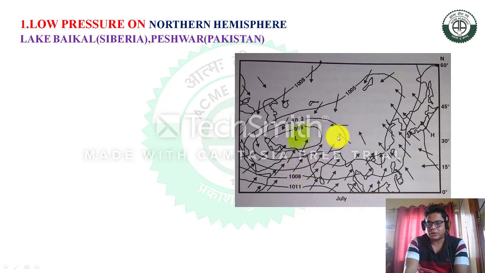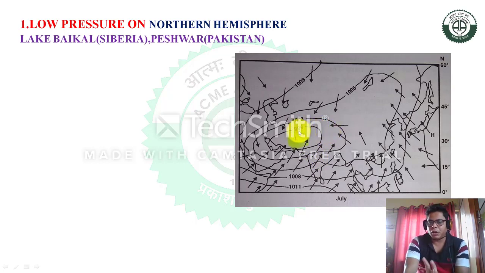So these are the differences between the landmass and the sea, and that's why there is a development of the monsoonal season. This happens in the Indian context, and these are the areas where the highest rainfall occurs.